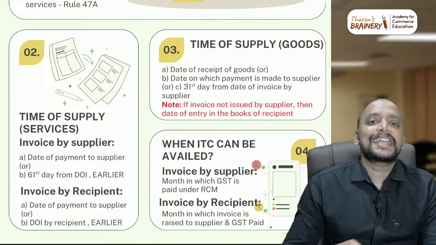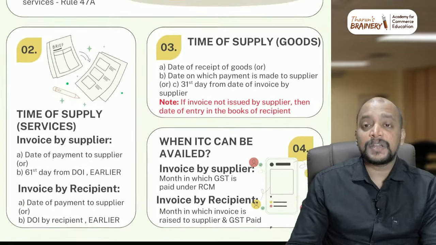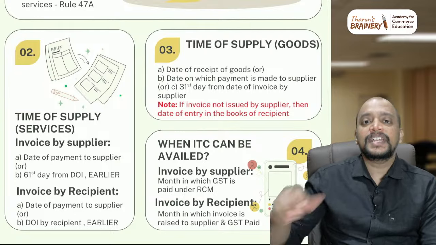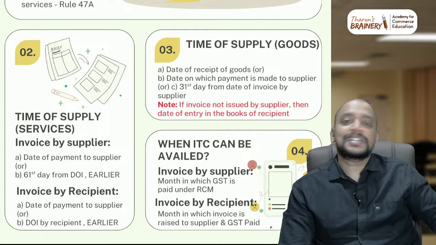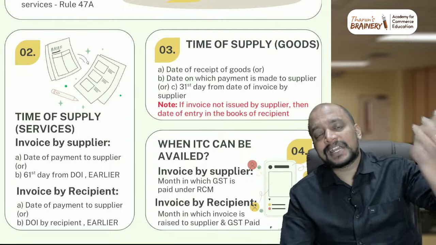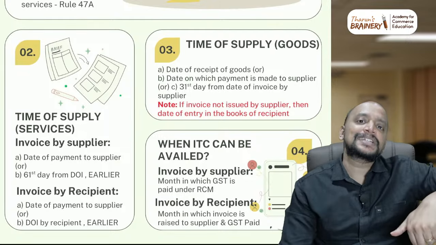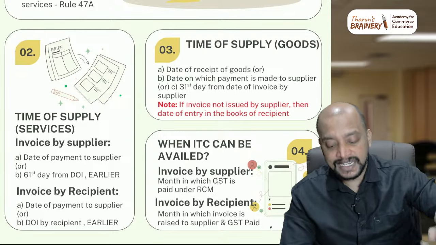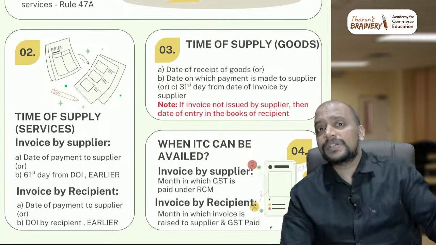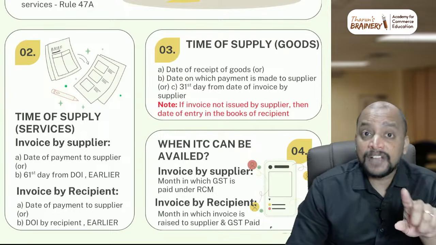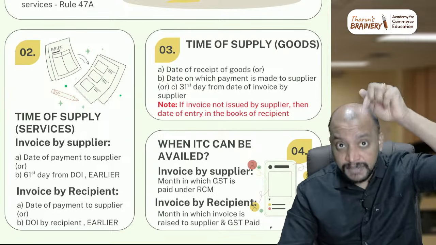And when can the ITC be availed? Suppose the invoice is given by the supplier, then the invoice is already issued by the supplier, so whichever month the recipient makes payment of GST under RCM, that month itself they can avail the ITC. Whereas if the invoice is given by the recipient to the supplier, you check whichever month the invoice is given.